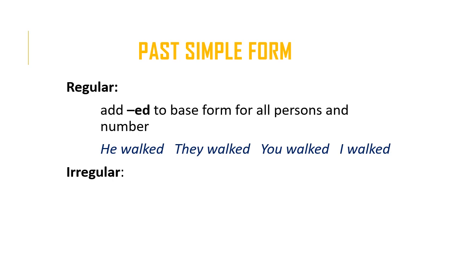On the other hand, with irregular verbs, there are two situations. The first is with the verb to be. So with the verb to be, it's either going to be was or were. If the subject is singular and first person, so I, or third person, he, she, it, we use was. We use were with all the other persons and number. So plural first person, singular and plural second person, and plural third person.